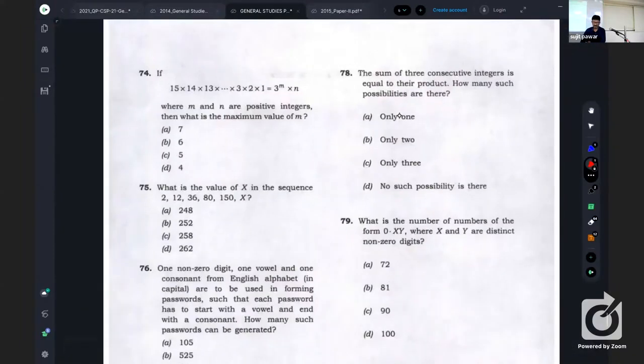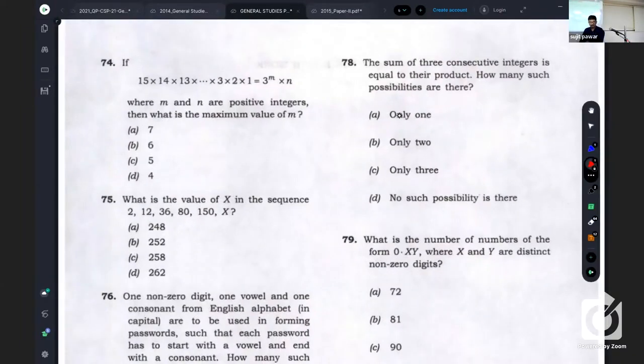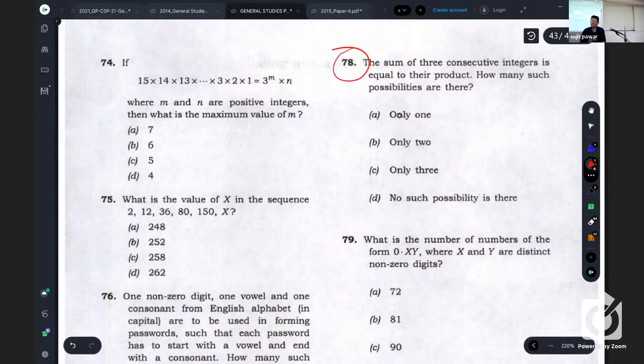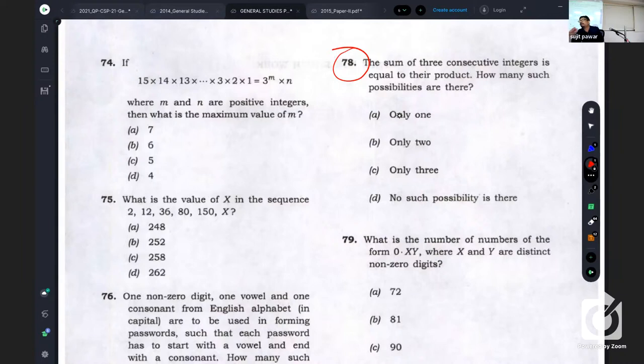See, the sum of 3 consecutive integers is equal to their product. How many such possibilities are there? They have used an innovative idea in this one compared to the previous. Listen, this question is not to be preferred.